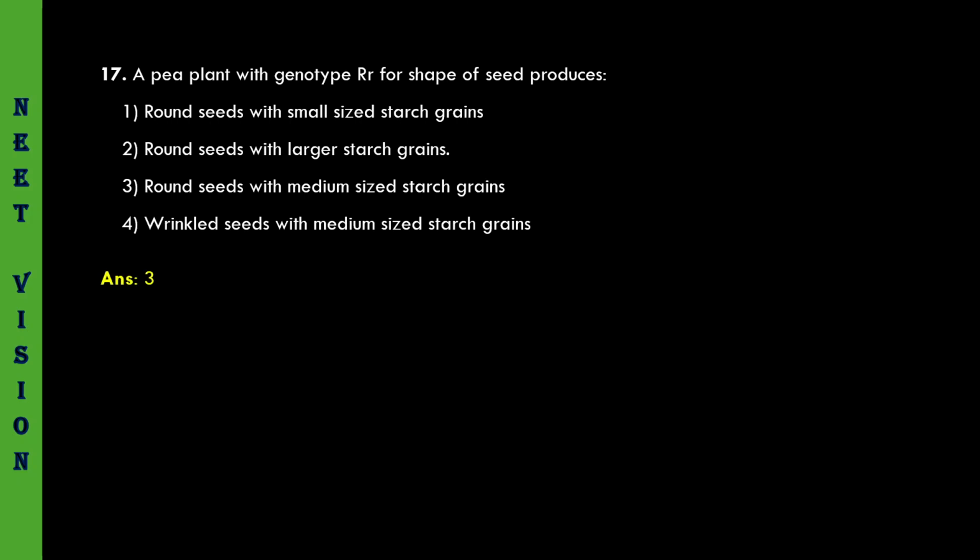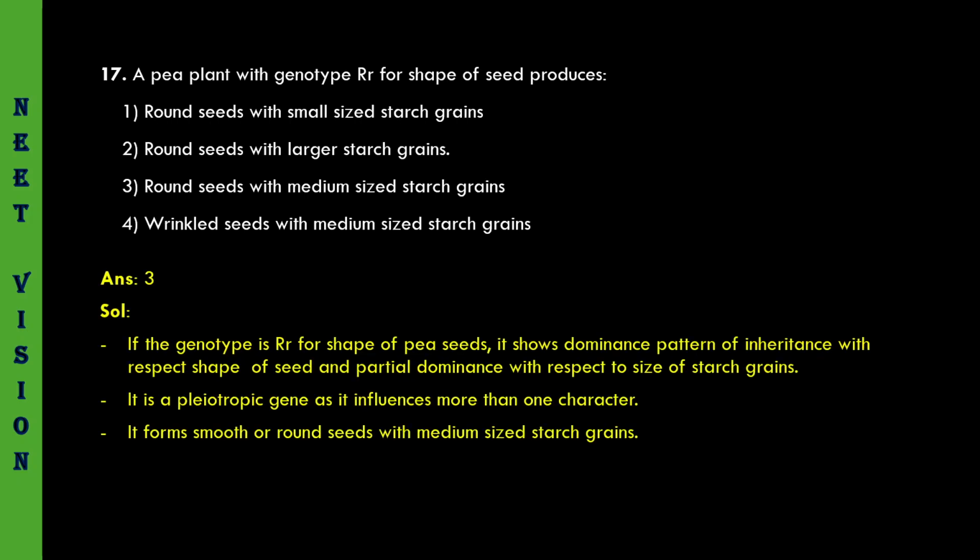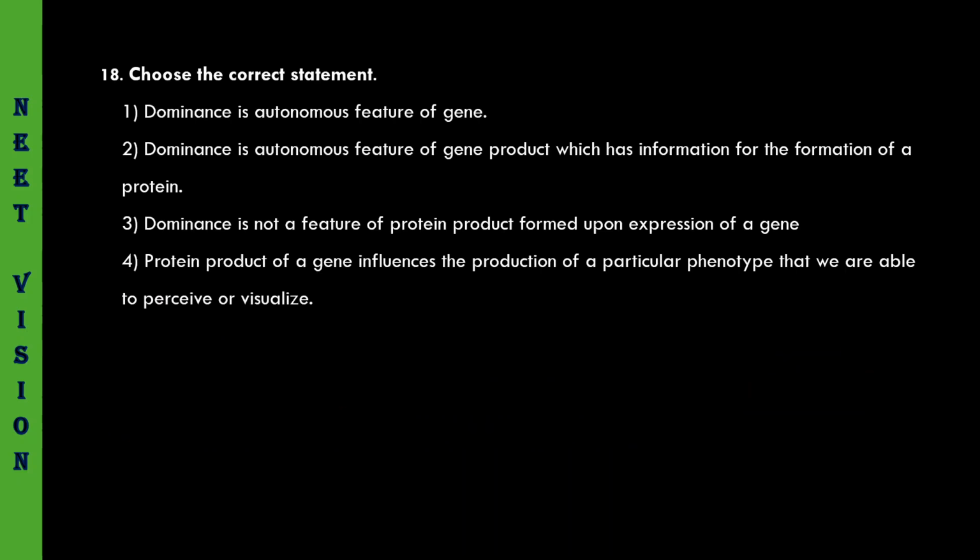Let us see the answer. Third one. The genotype is capital R small r for shape of the pea seed. It shows dominance pattern of inheritance with respect to shape of the seed and partial dominance with respect to size of starch grains. It is a pleiotropic gene as it influences more than one character. It forms smooth or round seeds with medium sized starch grains. Coming to the next question.